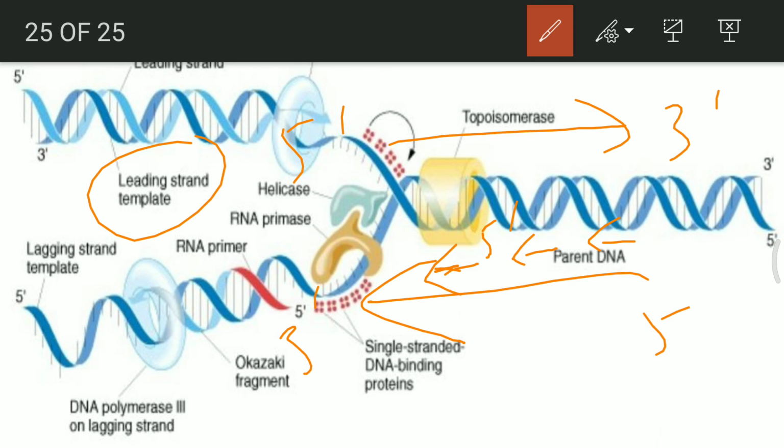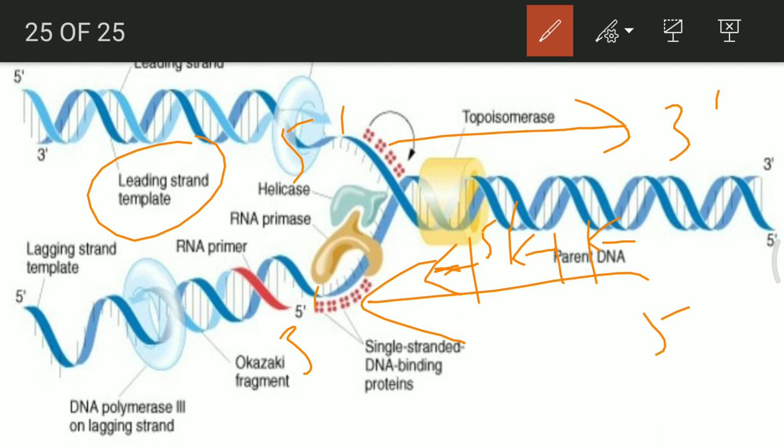These will all be joined later on with the help of ligase, and DNA polymerase will again run over it so that the RNA primer is removed and the actual DNA strand forms in the entire Okazaki fragment.